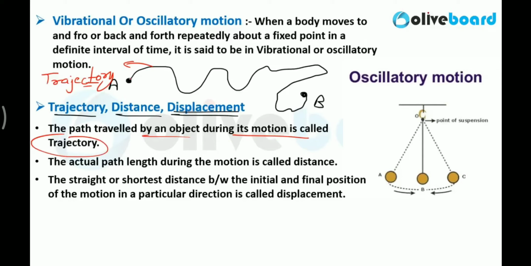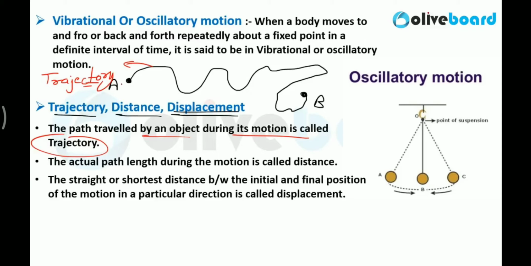Which path you have taken, like this, from this to this. So this figure, the image of the path you have traveled, that is called the trajectory. Now, what is distance? The actual path length during the motion is called distance.